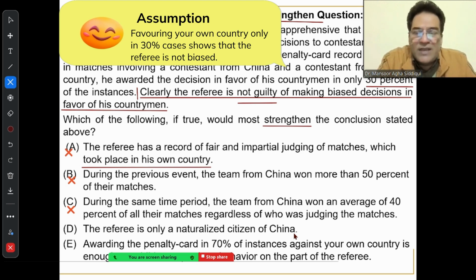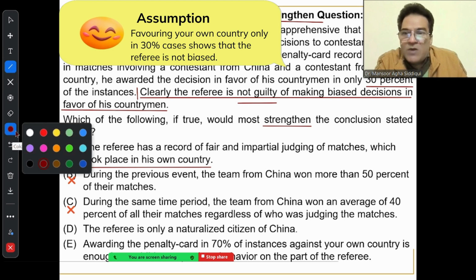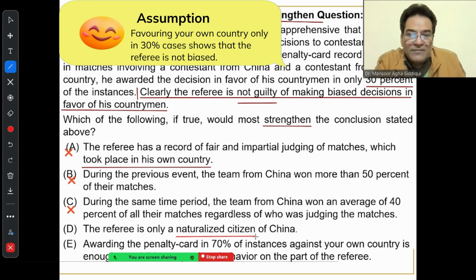It happens in parajumbles, it happens in reading comprehension also, that all of these questions require a certain amount of background contextual knowledge. If your vocabulary is not good, if your grammar is not good, or if your reading habits are not good, then you are going to get stuck on questions even if you know how to do that question. If you do not know the meaning of this particular word, naturalized citizen, then you cannot attempt this question. It's as simple as that.